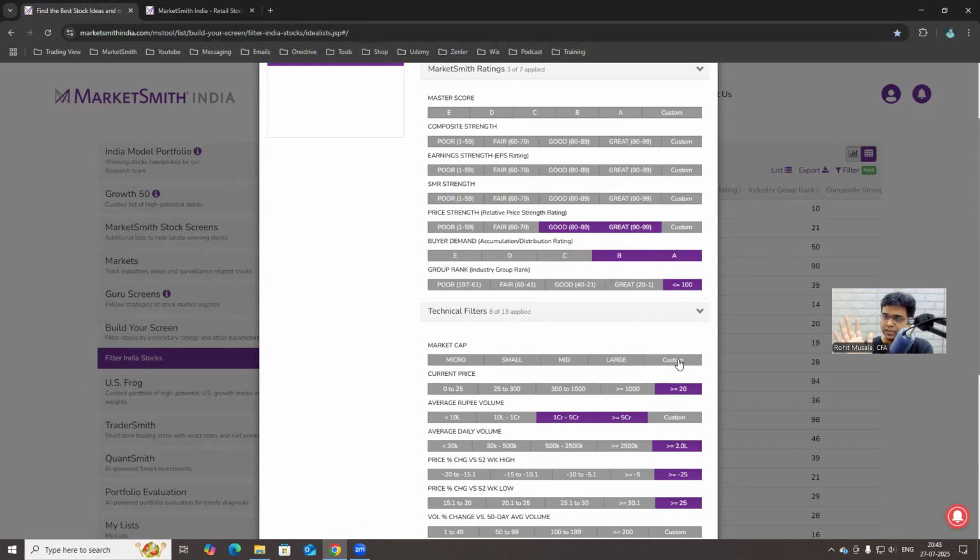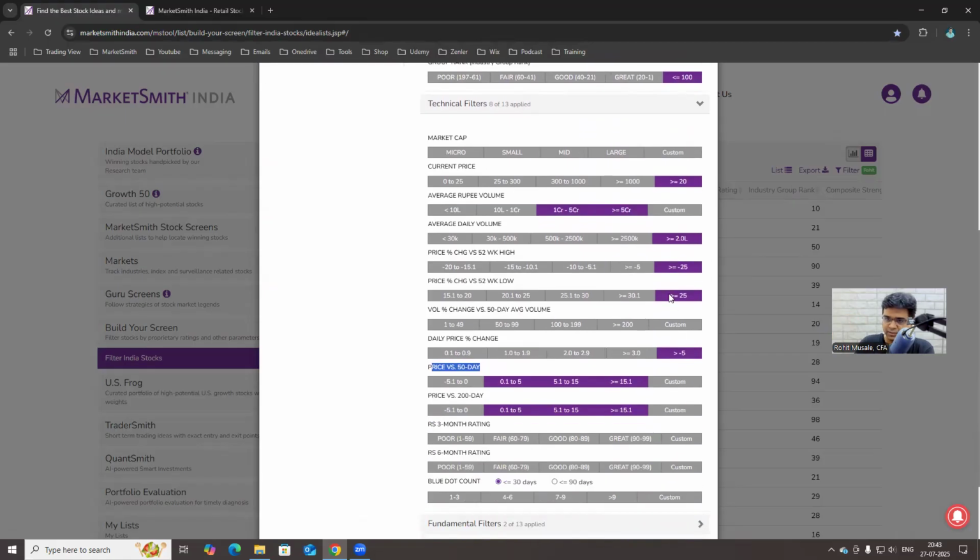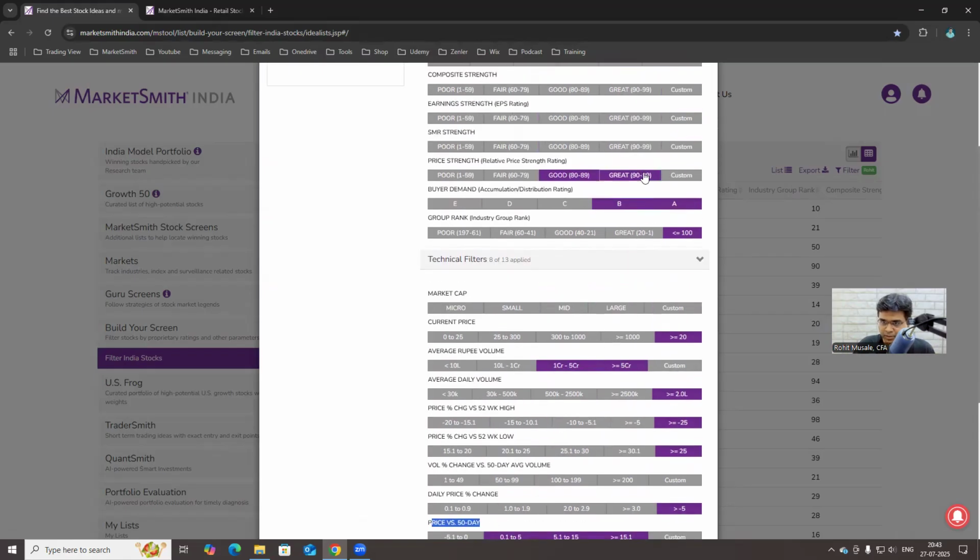When it comes to liquidity analysis, I have these filters. Price should be above 20, average rupee volume, average daily volume. These three are called liquidity filters because we are doing liquidity analysis. So these three filters cover the liquidity analysis portion. Then we do comparative analysis. These three filters are for comparative analysis. They take care of the comparative analysis department.